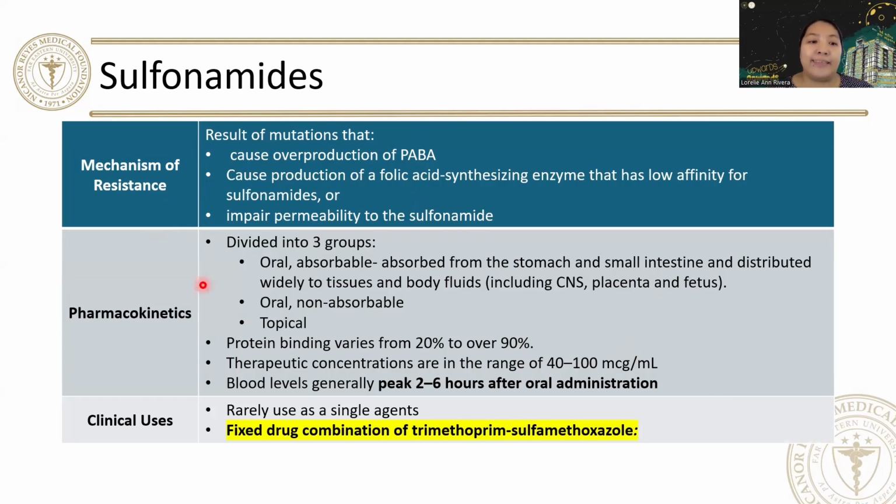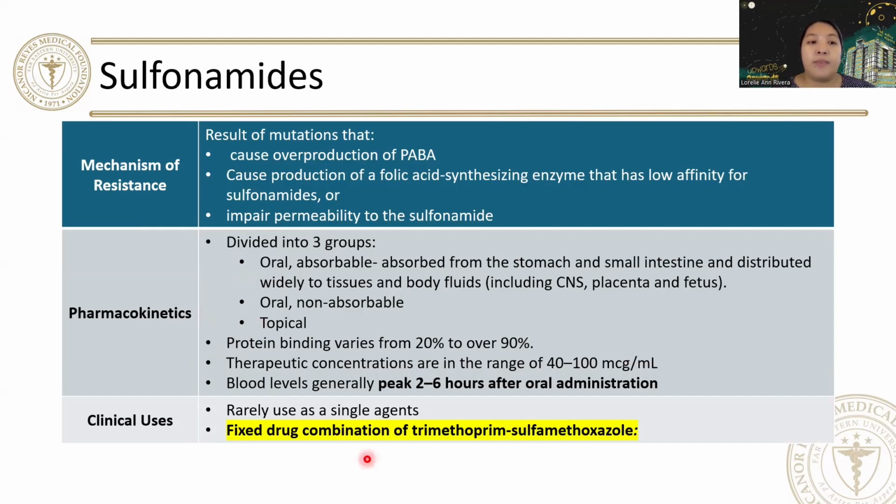As for its pharmacokinetics, it is divided into three groups. We have the oral absorbable, which is absorbed from the stomach and distributed widely to tissues and body fluids. We have the oral non-absorbable, and we even have topical agents. So the protein binding varies from 20 to 90%. The therapeutic concentrations range from 40 to 100 microgram per ml, and the blood levels generally peak 2 to 6 hours after oral administration. As for its clinical uses, they are rarely used as single agents.